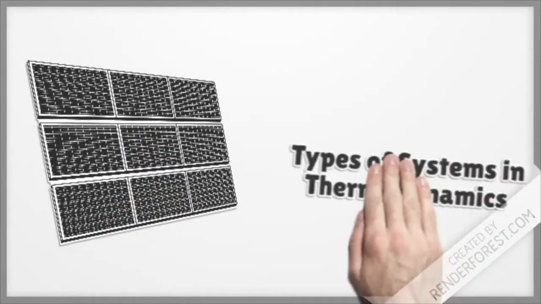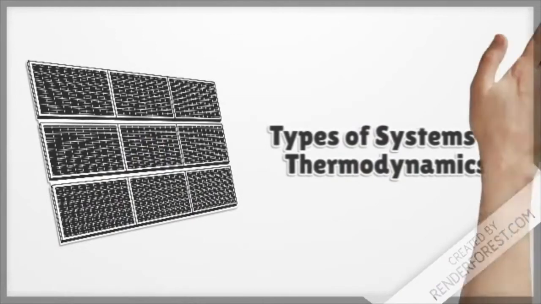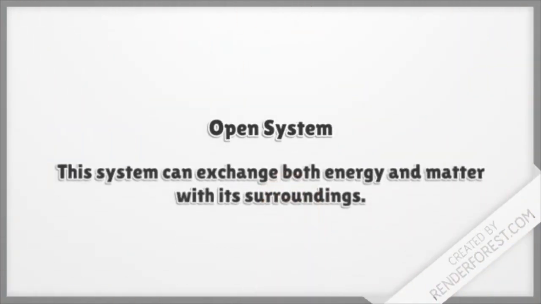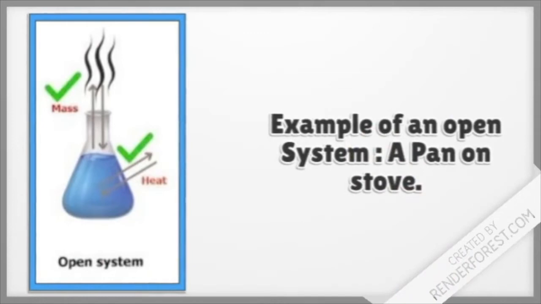Something important we need to be aware of are the types of systems in thermodynamics. First we have an open system, which can exchange both energy and matter with its surroundings. And we can clearly see this in the image in front of us. A common example of an open system is a pan on a stove. This is because both heat and water vapor can be lost to the air.